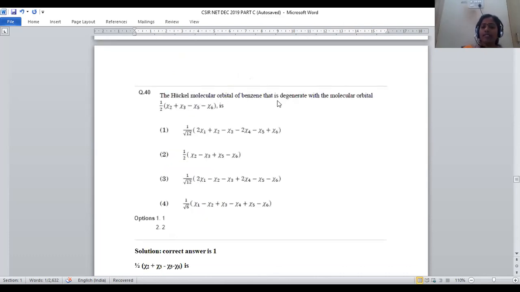The Huckel molecular orbital of benzene that is degenerate with the molecular orbital 1/2 (chi2 + chi3 - chi5 - chi6) is given as... We have to calculate the Huckel molecular orbital of benzene that is degenerate with it. So just like this one, first we have to calculate the value of this, and among all the 4 options, we have to find which one is matching with this one.